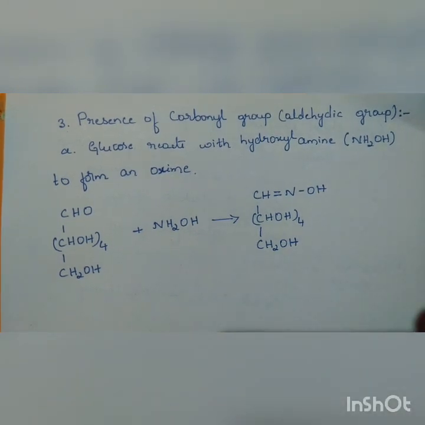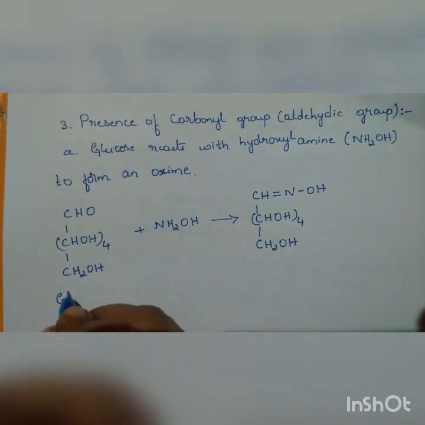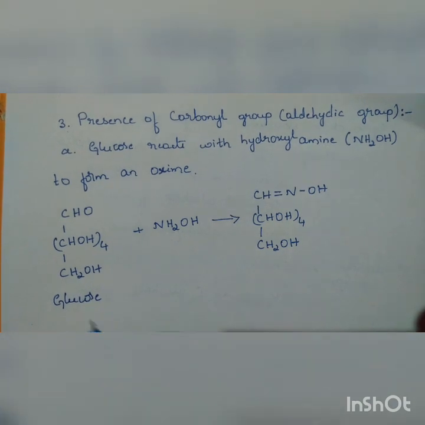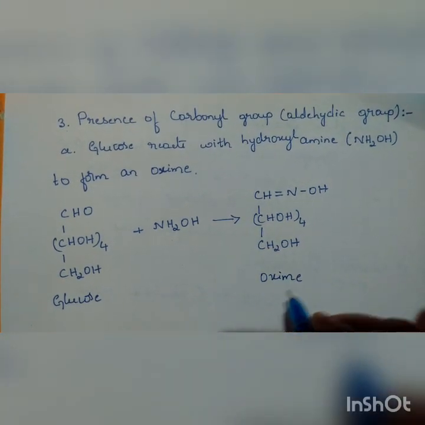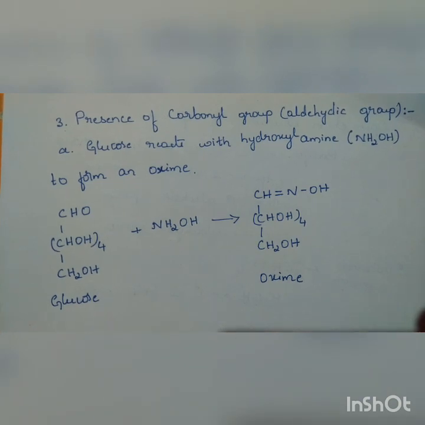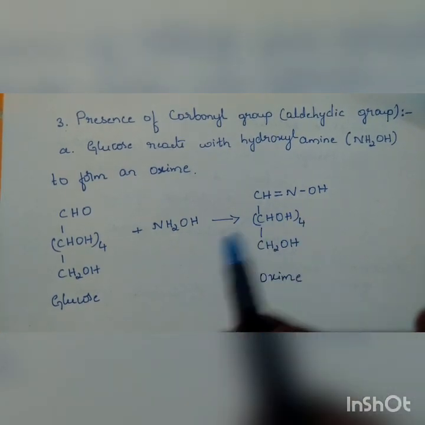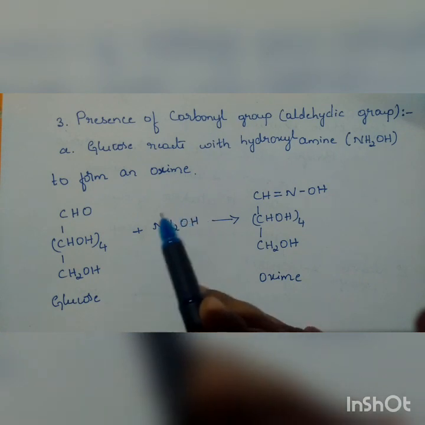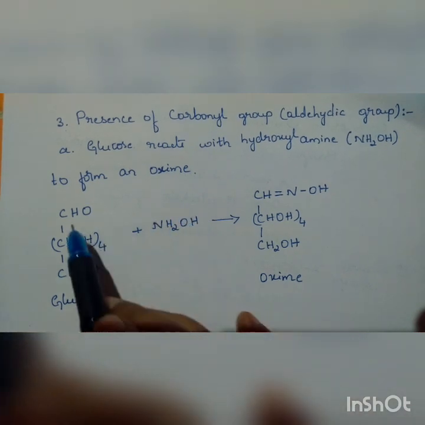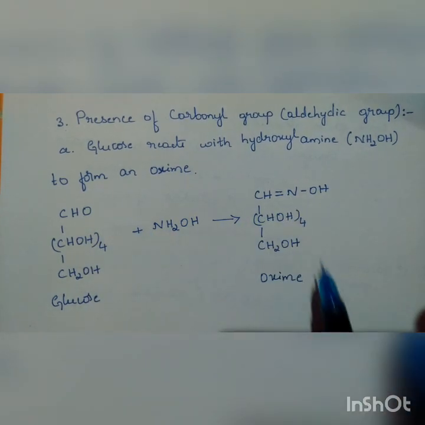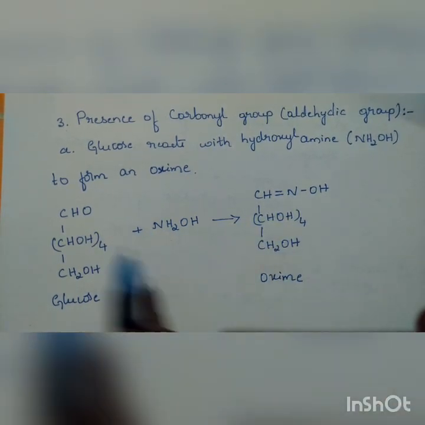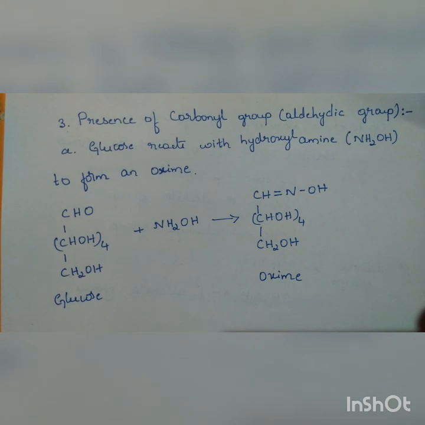So this is our glucose and this is our oxime. If hydroxylamine is treated with a carbonyl group, aldehydic group, then only we are going to get an oxime. So likewise, we have one more reaction.